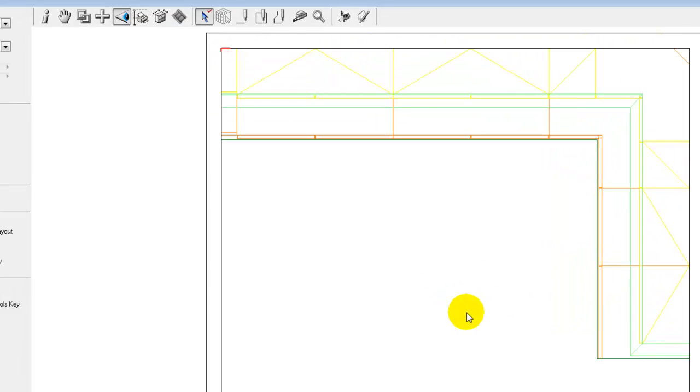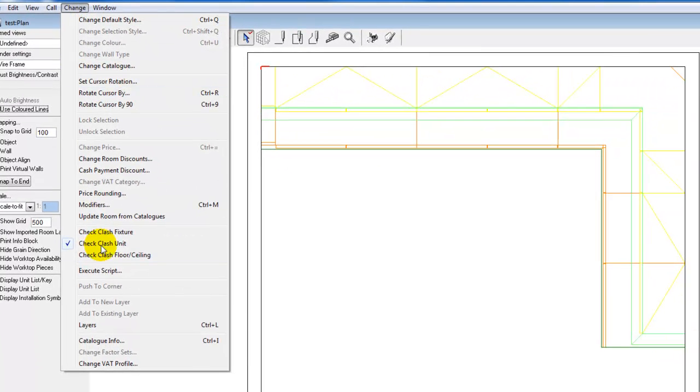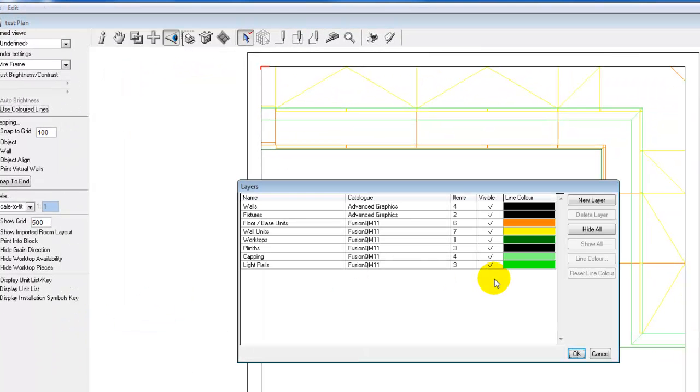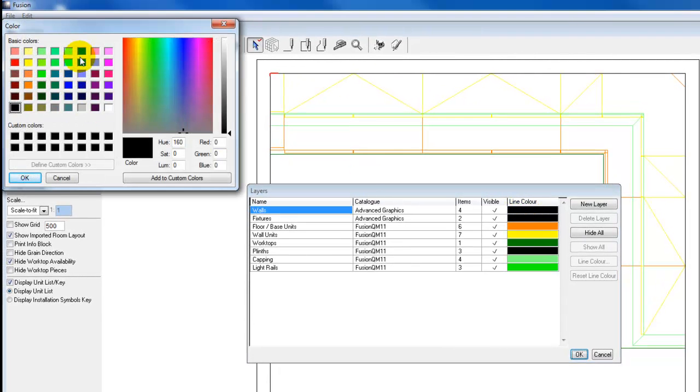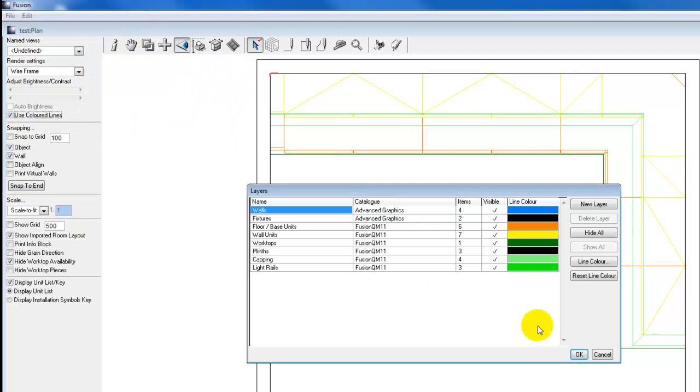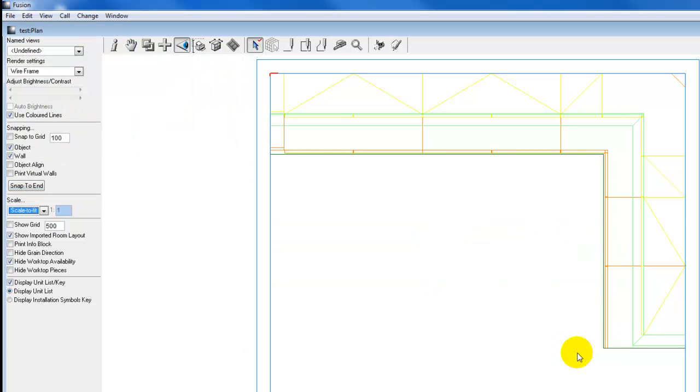To change this manually, we go to the Change menu, we select the Layers option, and we just select the line color that we want to change. We can set our walls to a light blue. Select OK, click OK, and there we have our wall layers now set to a new color.